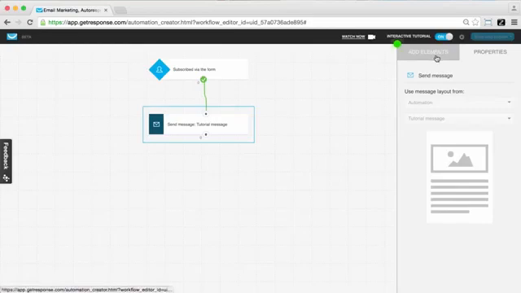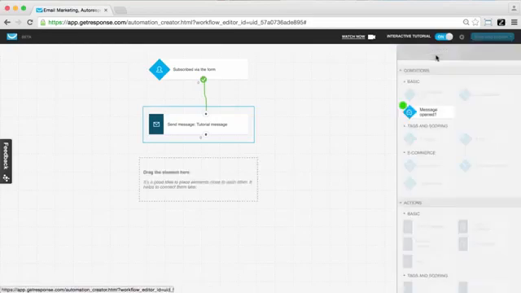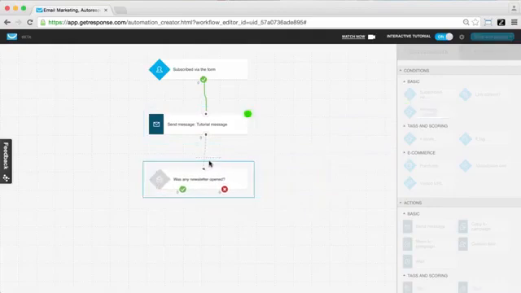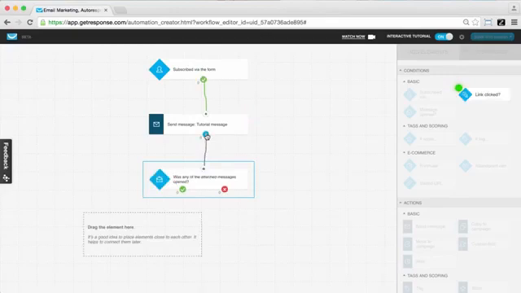But of course, we do want to extend this workflow just a bit more. So I'm going back to the Elements tab. And now I want to see if anyone has actually opened this particular message. So I'm going to move it over, and you can see it goes into its place. And then yet again, remember we need to connect these two dots so that it is now a part of this workflow I'm creating. So we connect the dots, and then I want to go ahead and check if someone has actually clicked a link in the message, because we're checking have they opened, but also have they been clicking. These are two important things for us to start to discern.